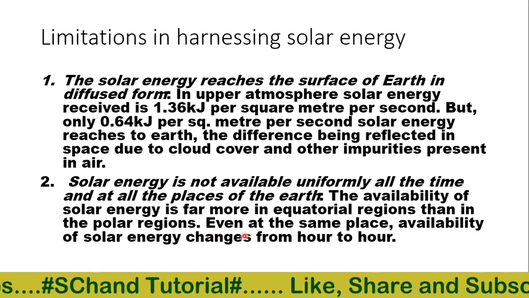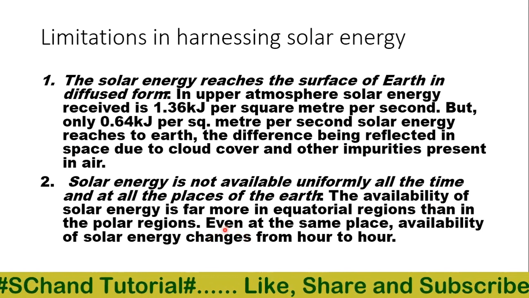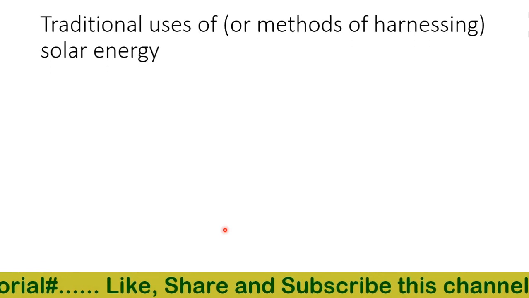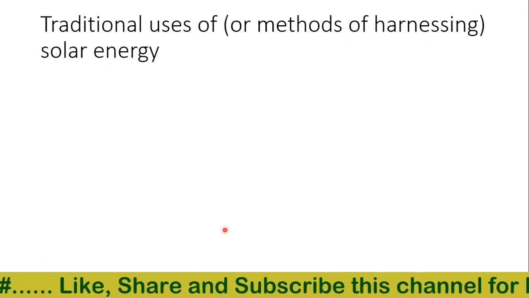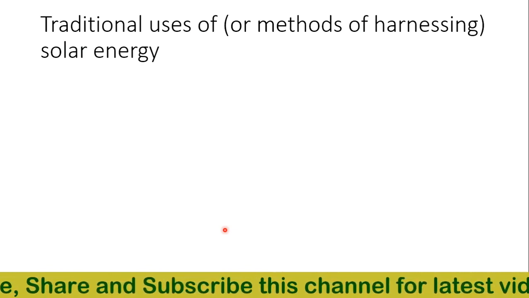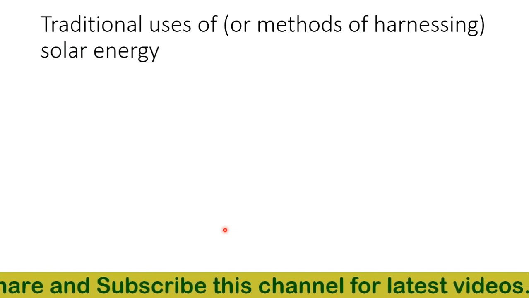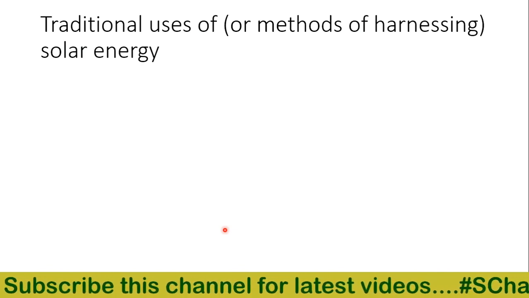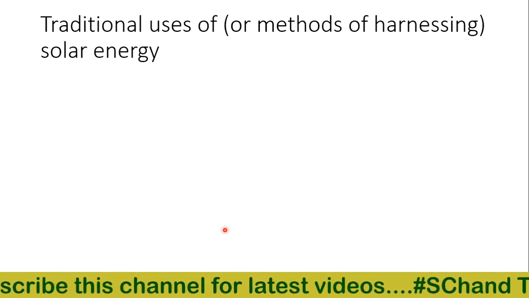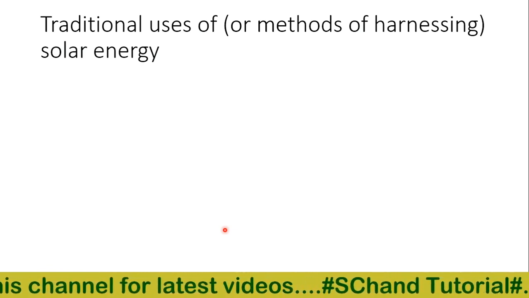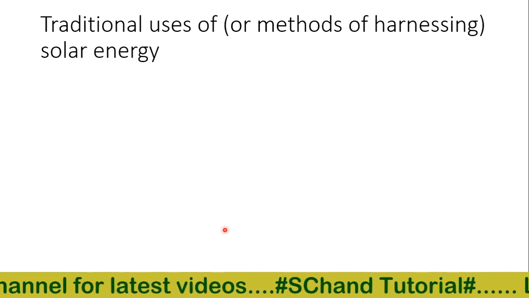Before we discuss the new methods of harnessing solar energy, let us discuss some traditional methods. What are the traditional uses of solar energy? Traditionally, solar energy is used normally in our houses. We use it for drying wet clothes, obtaining salt from seawater, drying grains, and preserving fish, meats, vegetables, etc. These are the common uses of solar energy in our houses.